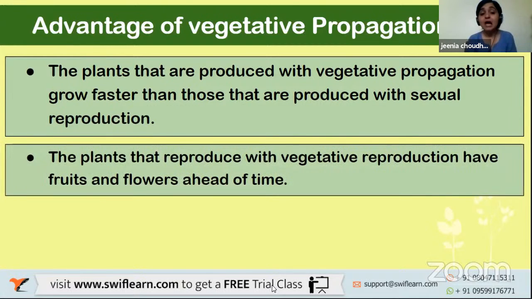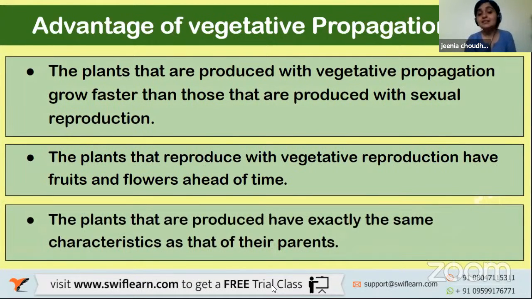Yeah, the plants produced with vegetative propagation have fruits and flowers ahead of time, like we just discussed in the apple case, where the apple trees were generated. Why do they do that? They produce flowers and fruits more often than the original one. The quantity of fruits or flowers they produce is much more.